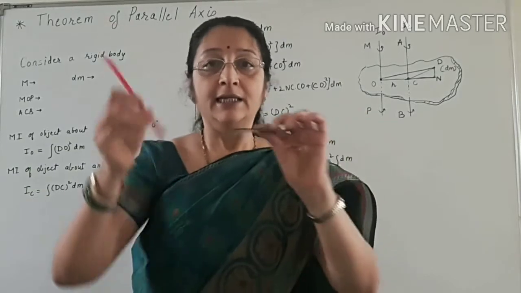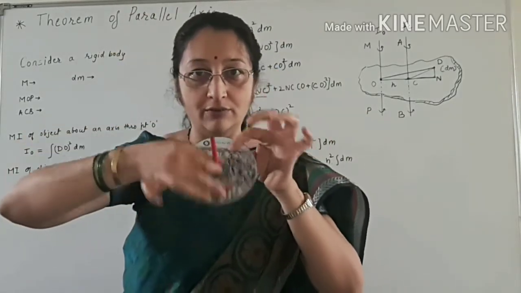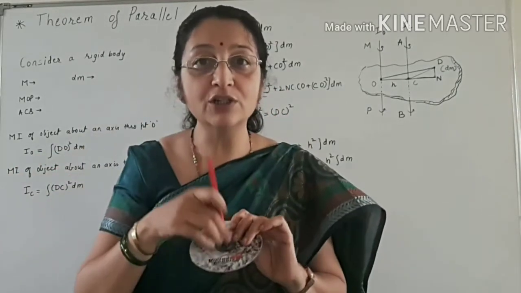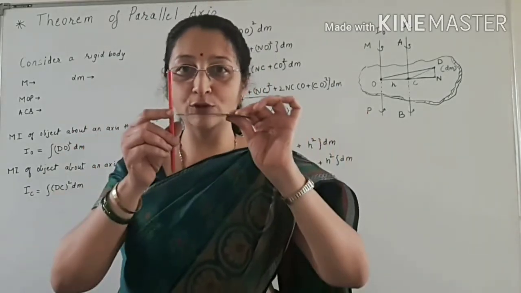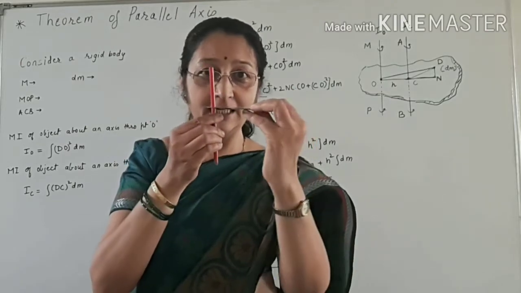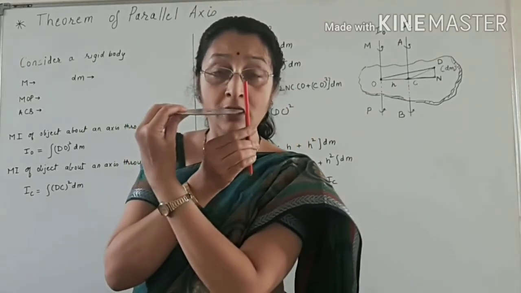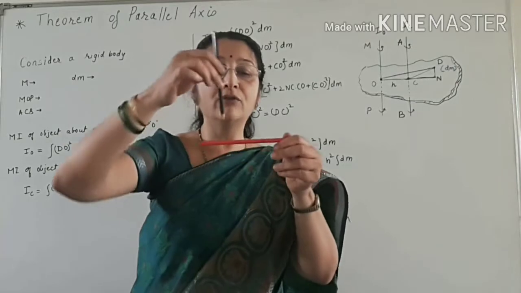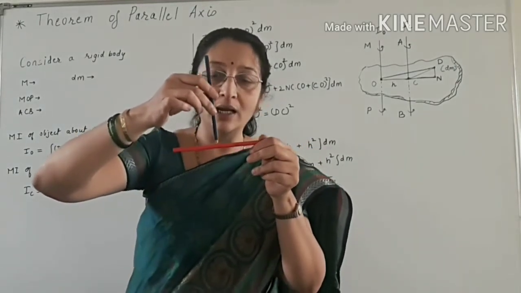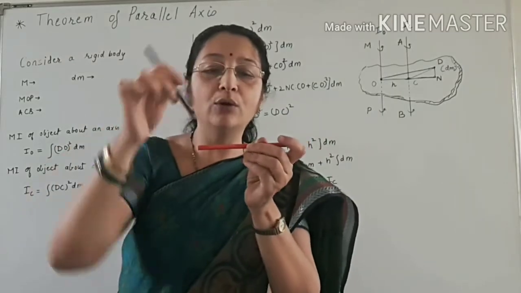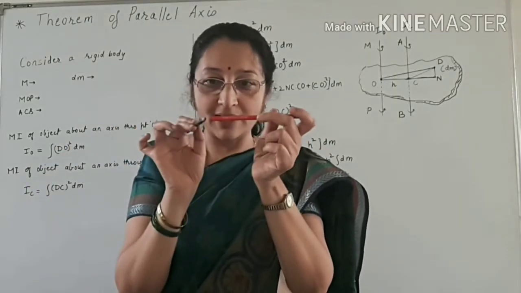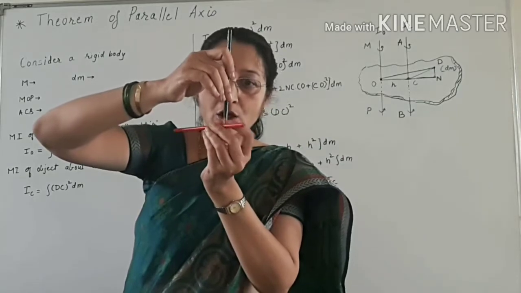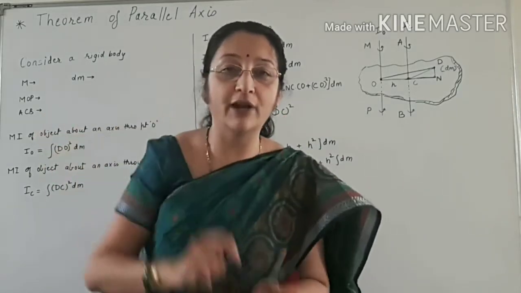If this is a disk, the moment of inertia of the disk about this axis of rotation, a transverse axis passing through the center of mass, we know is mr²/2. But if I want to find the moment of inertia about any other axis of rotation, and this disk is going to rotate about this axis of rotation, then what is the moment of inertia? Or if this is a rod, and I know the moment of inertia about this axis of rotation is ml²/12, but if I want to find the moment of inertia about a point midway between the center of mass and the end point, and the rod rotates in this way, what is the moment of inertia?